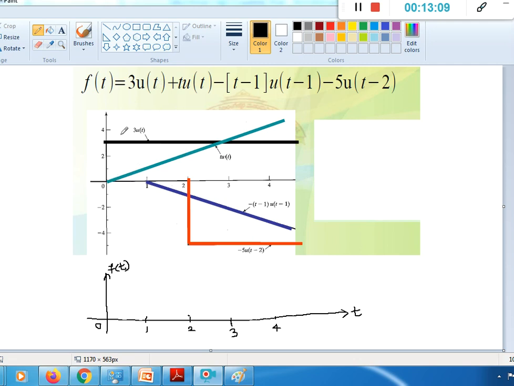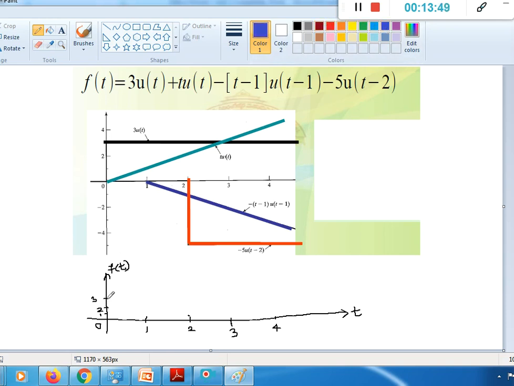By looking at these signals, from before 0 there is nothing, so we don't have to draw or represent anything. Now here 3 into u of t is there, and it is an increasing signal. Let's consider that this is 3, so maybe 1, 2 we can consider, and this third one 3. So the value of the signal at t equal to 0 is 3 itself. Then it goes on increasing.